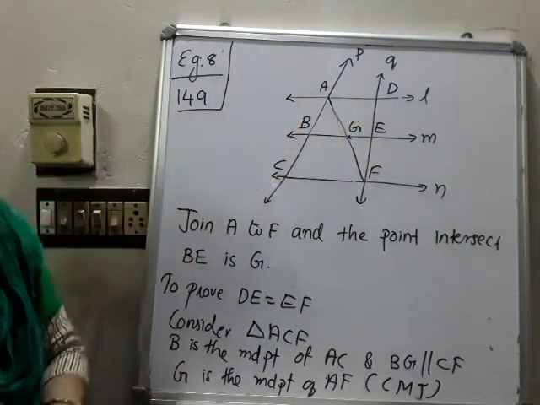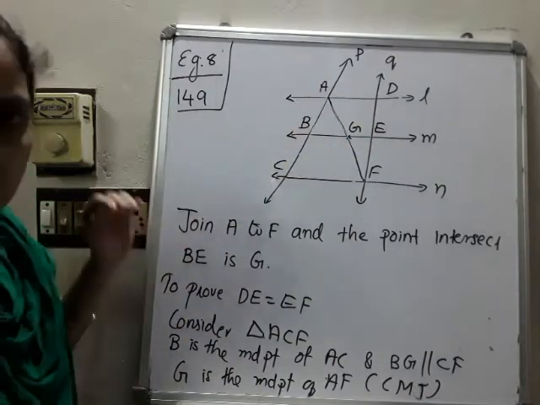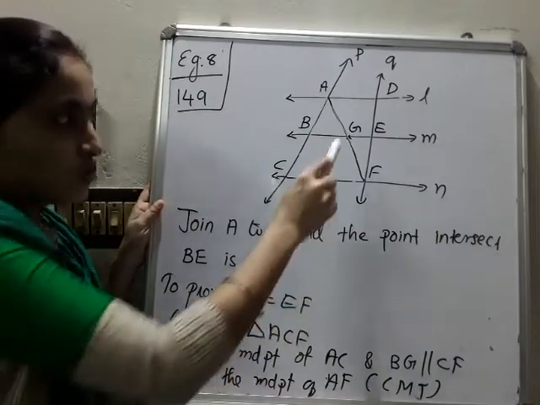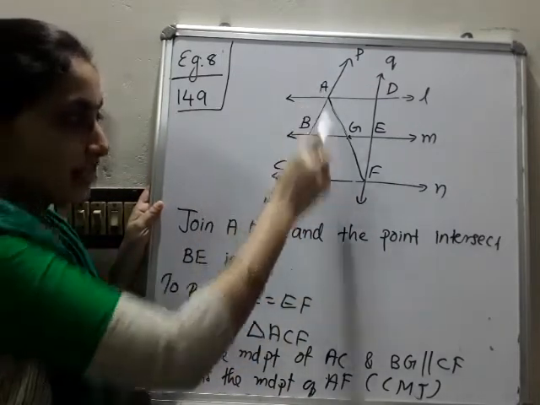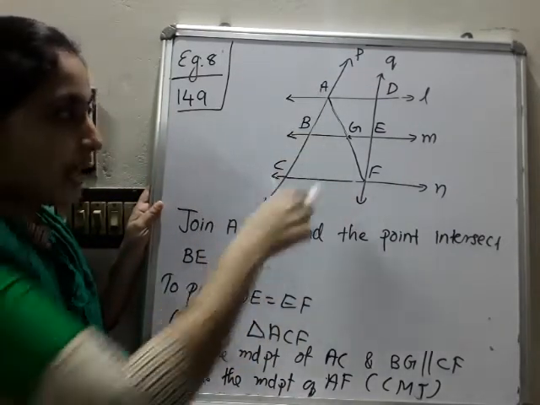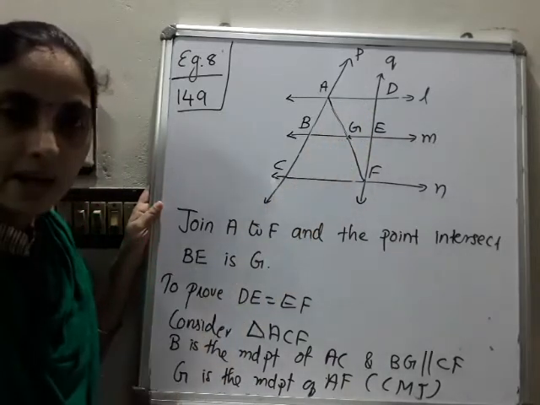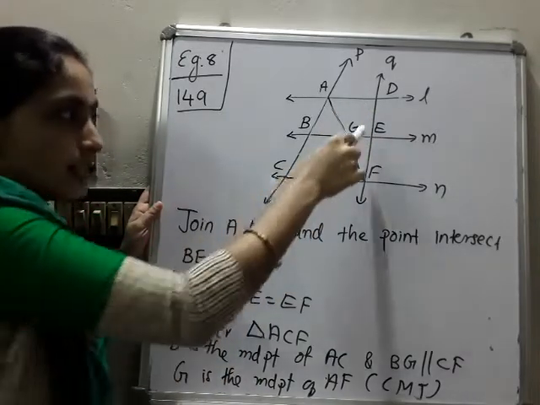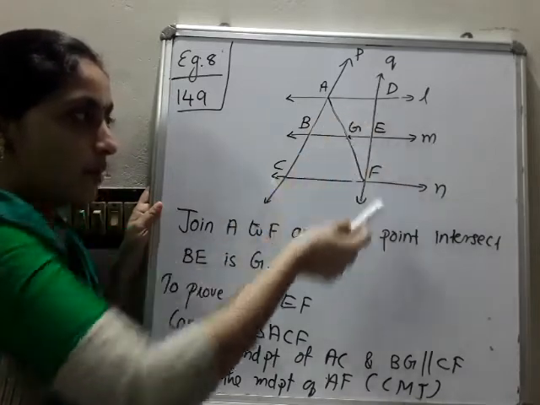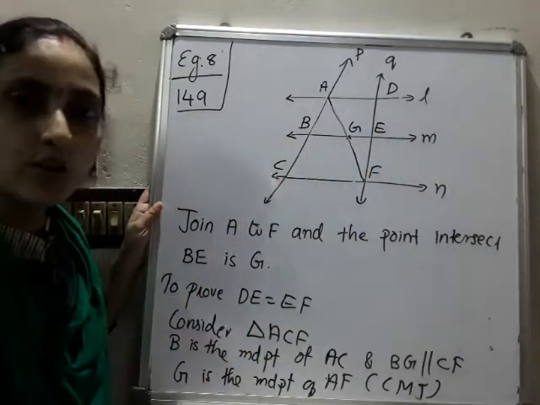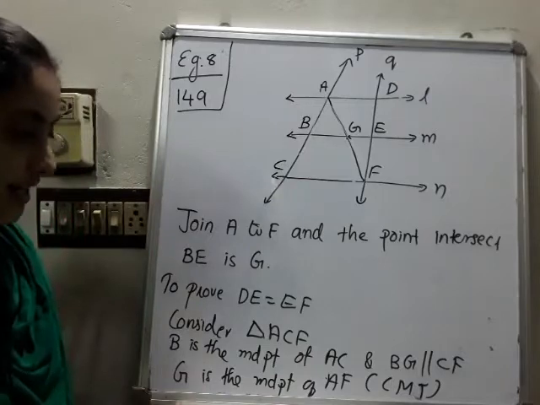Then we have to move to this triangle. G is the midpoint of what? AF, we already got. And this line and this line are parallel, L and M are parallel. So what we can say is E is the midpoint of DF. That means DE is equal to EF. Okay, so please write down this.